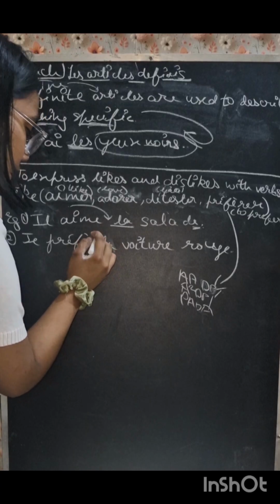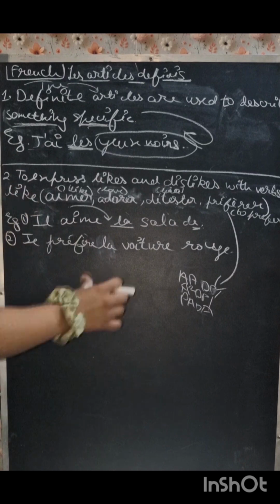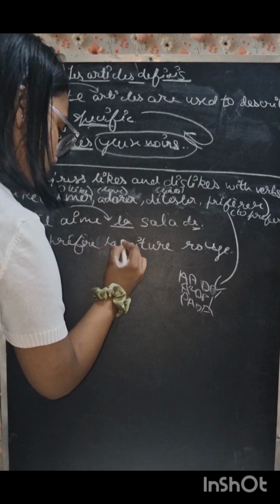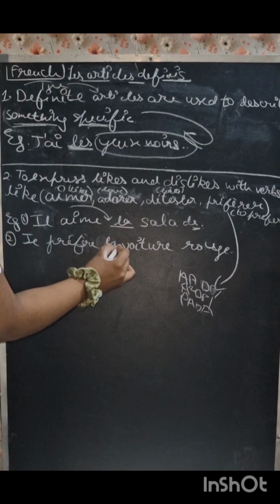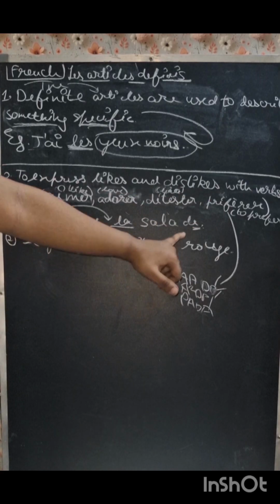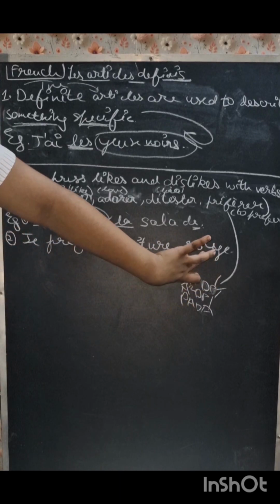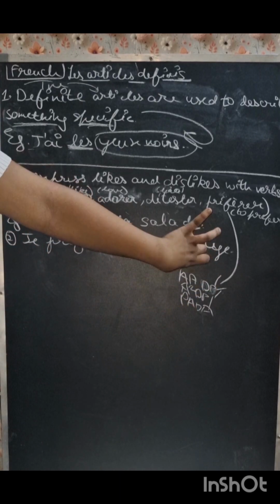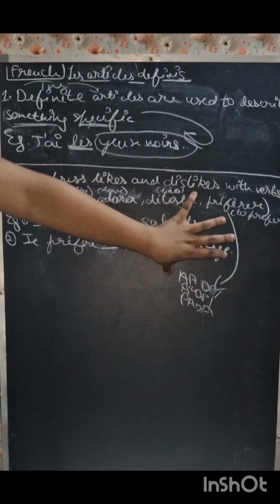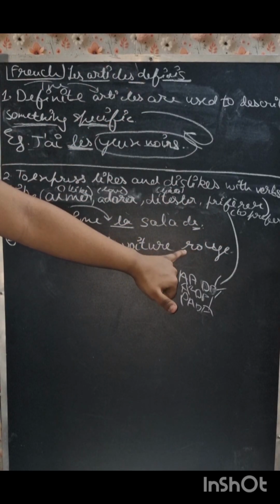Préfère is this. Okay. Sorry, I made a mistake. I wrote the wrong spelling. Okay. Je préfère la voiture rouge. I prefer the red car. I'm talking about the specific car. First of all, I'm talking about the specific car which is of red color. So first, we can agree with this first condition, okay?